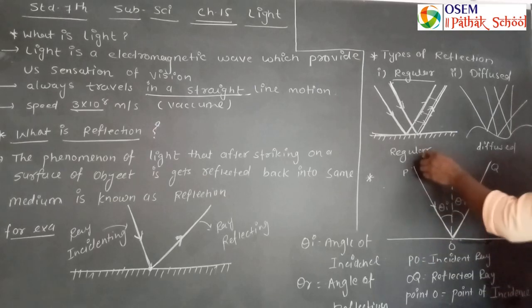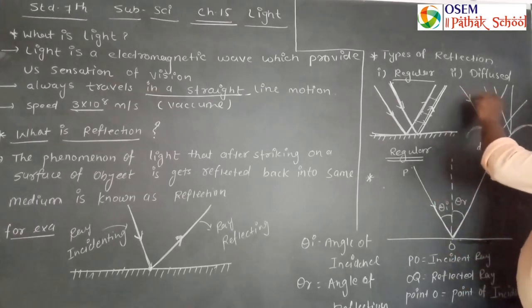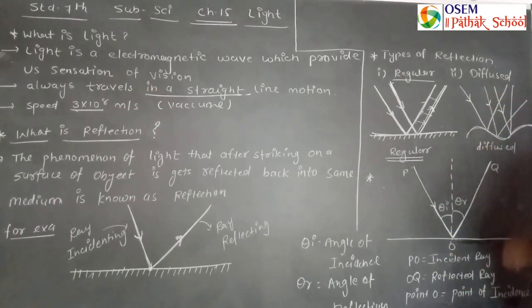So these types of reflections are known as regular reflections, while in the case of diffused reflection there is an irregular surface. So this is the irregular surface, this is your incident ray, the ray of light which is striking on the object.